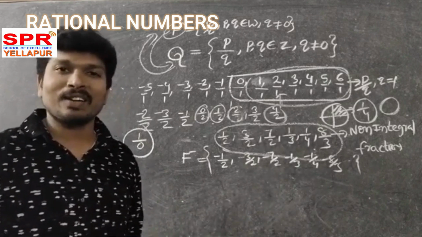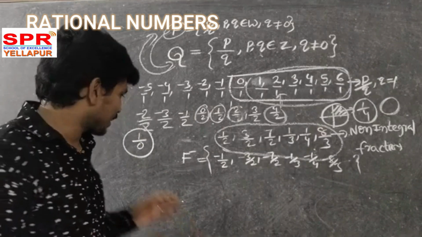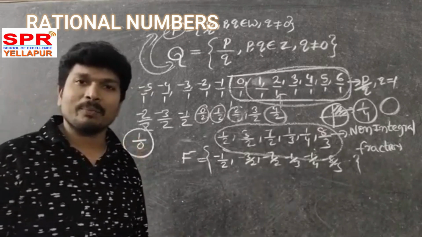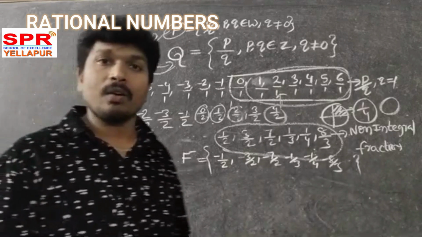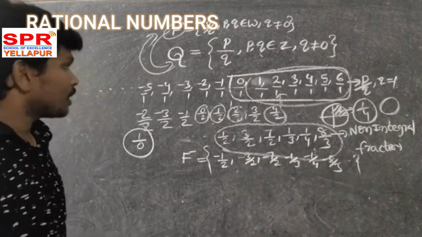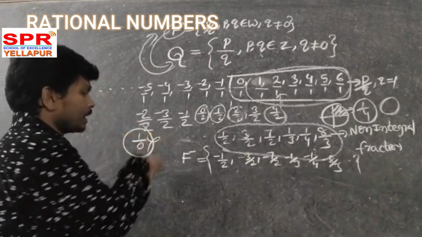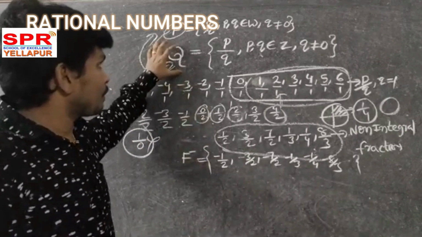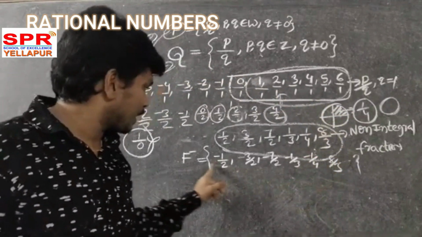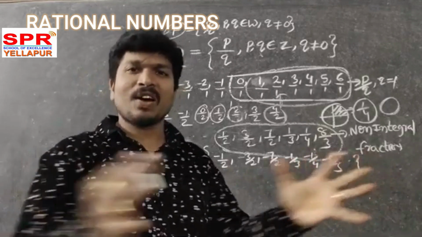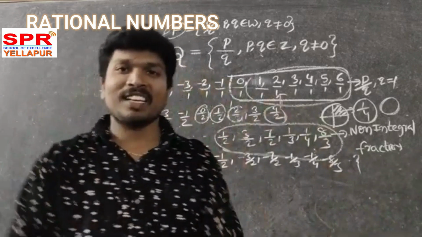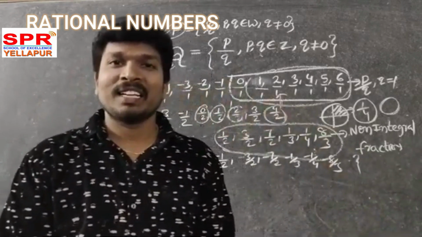We discussed in the introduction class, lecture 0, that there is no division by 0. So it is not a rational number. Rational numbers are the combination of integers, non-integral fractions, and non-integral fractions with negative sign. All these kinds of numbers are there in that bag.